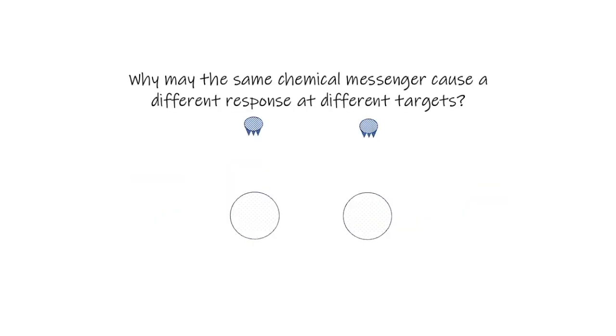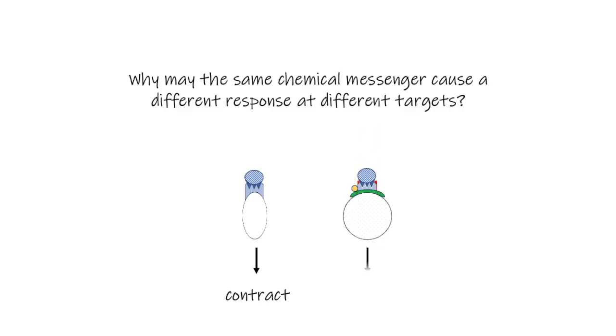There's another critical layer to specificity. The same ligand can produce completely different responses depending on which type of receptor is present. Here we have two cells, each expressing a unique receptor for the same chemical messenger. In one cell, the messenger-receptor interaction triggers contraction, while the same messenger interacting with a different receptor causes dilation.